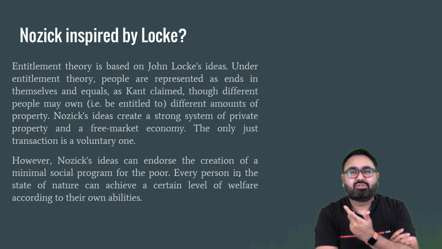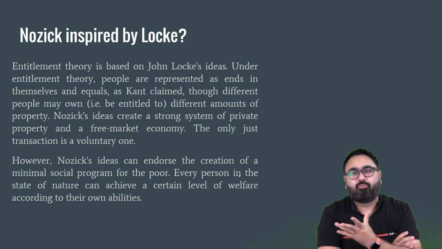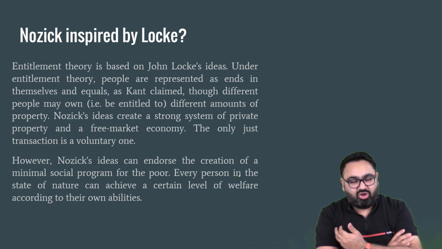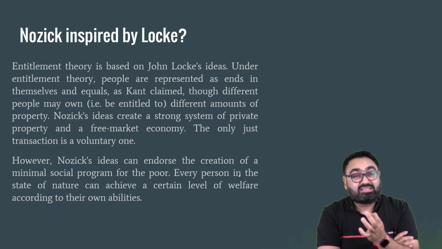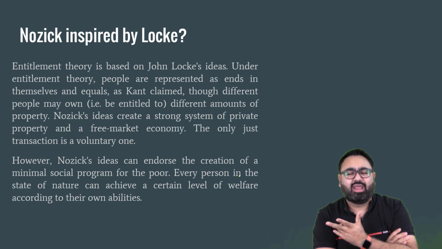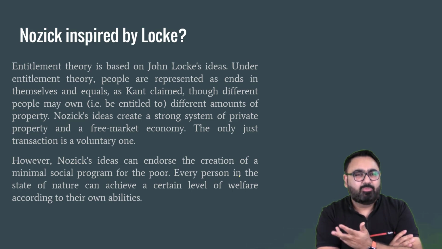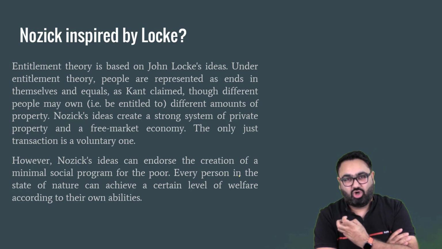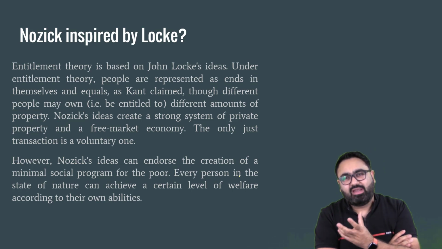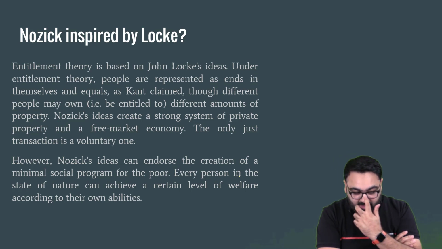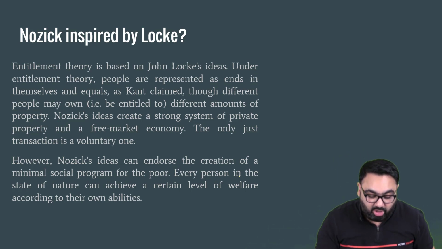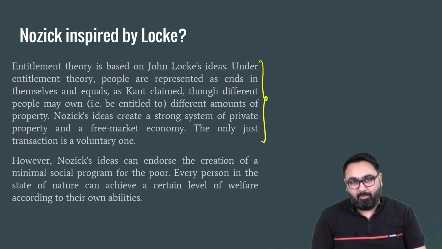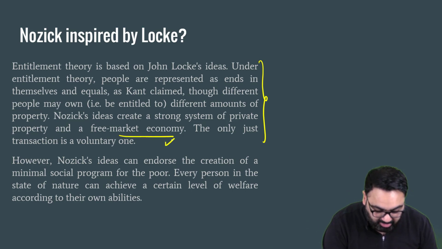So John Locke, for example, said that ownership of property should be given to people if they are utilizing the land. If you're utilizing a certain piece of land, you are mixing your labor with the land. When I say utilizing, that means you're doing agriculture, etc. So the piece of land where you are putting in your effort becomes your land. This is a theory that many liberal thinkers followed after that. Robert Nozick also got inspired by John Locke. Both of these are supporters of people's right to have private property and free market economy.